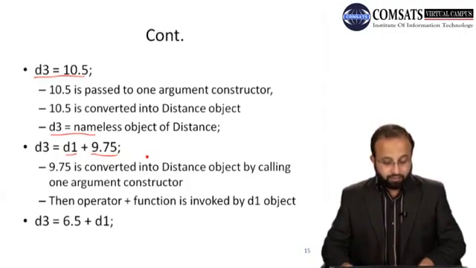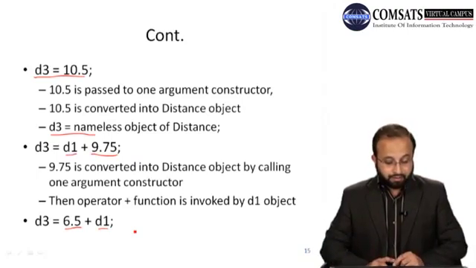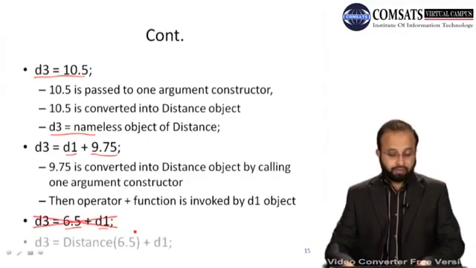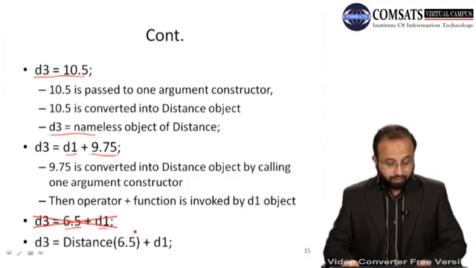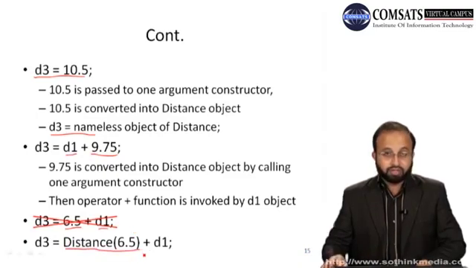Now will that statement work or not? Here we now have a floating point value first, and the second one is then an object. So that statement will not work, but we can write a statement like d3 is equal to Distance(6.5) plus d1. So we mention it explicitly, calling the constructor explicitly, and then add it to d1, right?